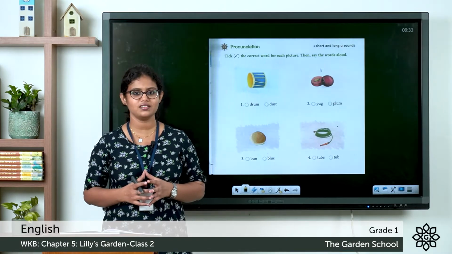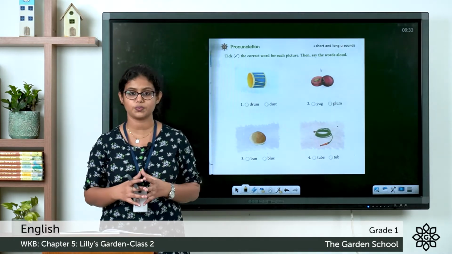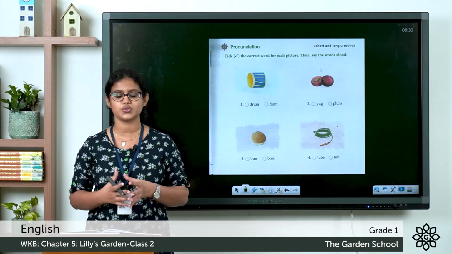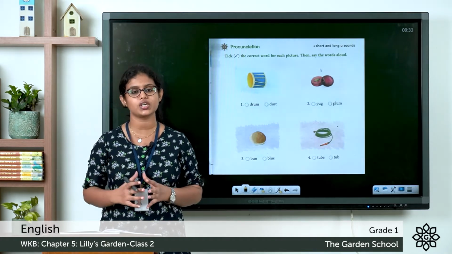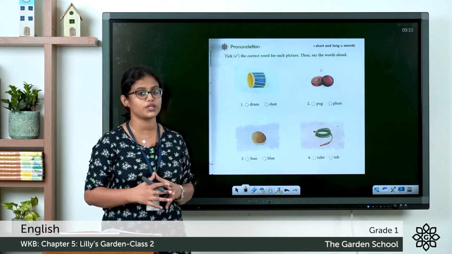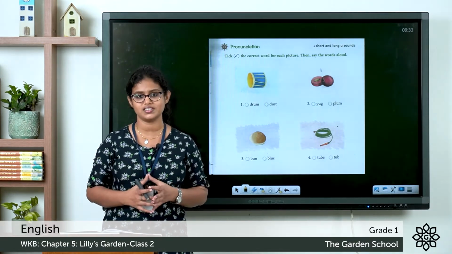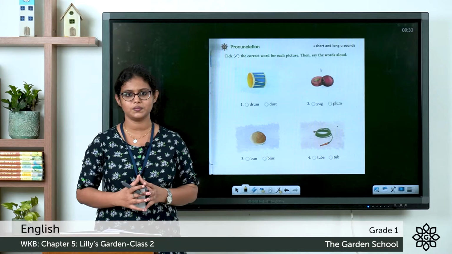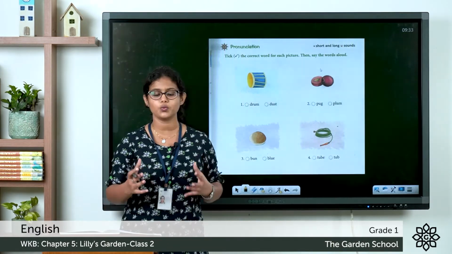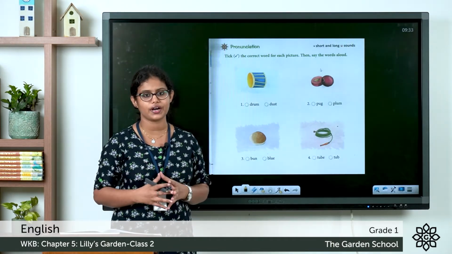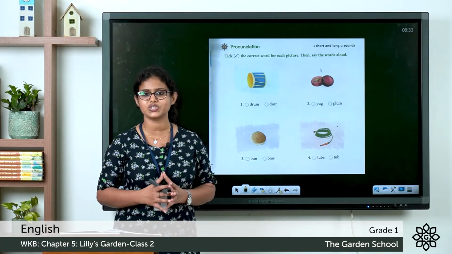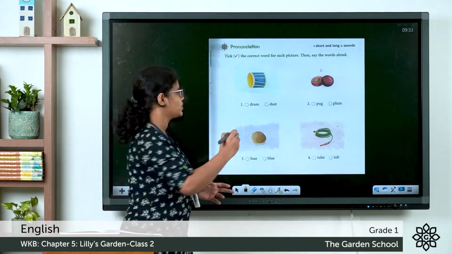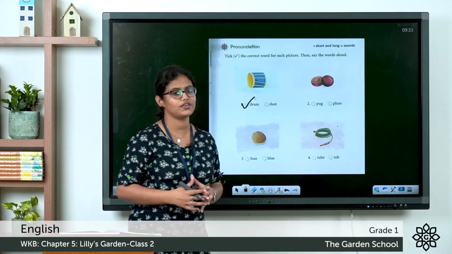Coming to the next one, here you can see different pictures. What you need to do is, you have to tick the correct word for each picture. Under each picture, there are two words given. You have to tick the correct word. So let's see the first one. What's that? It's a picture of a drum. Drum, dust. So what is the correct word for the picture? It is drum. So let's tick drum.